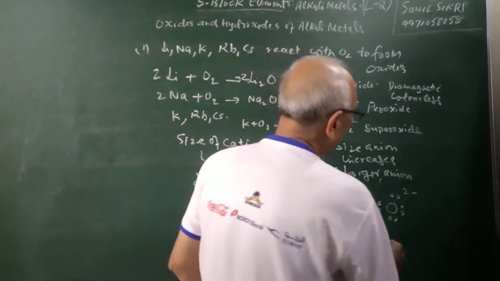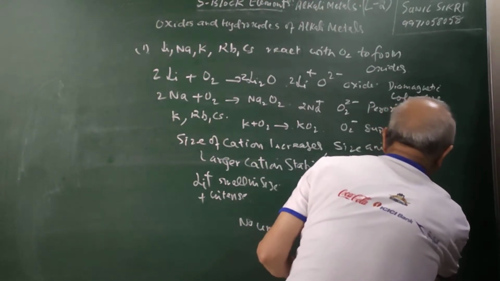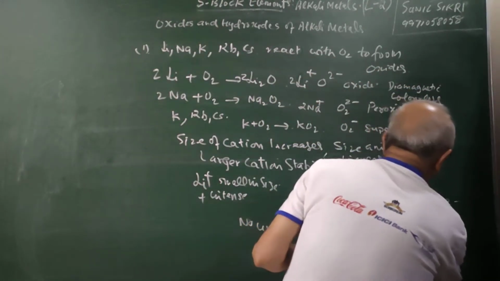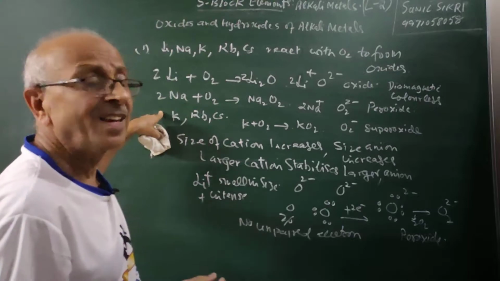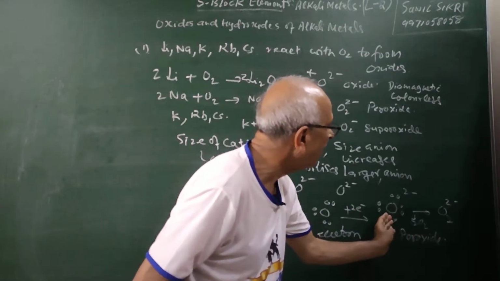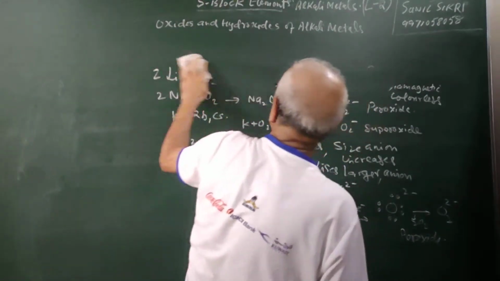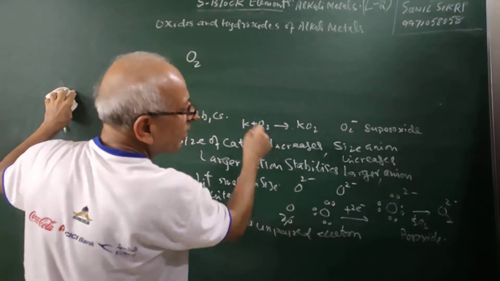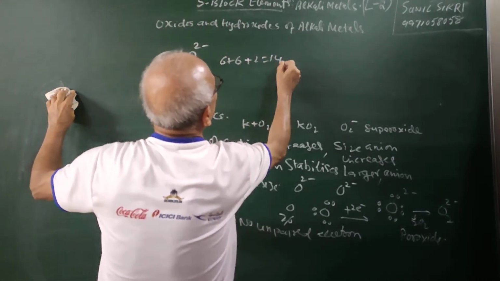Now what happens is that this oxide ion can react with another oxygen to form O2 2-, which is our peroxide. Because sodium has a larger size than lithium, the oxide ion reacts with oxygen to form peroxide. So sodium forms peroxide. But let me see what is the structure of this peroxide. Peroxide is 2-, so 6 plus 6, 12 plus 2, 14 electrons.